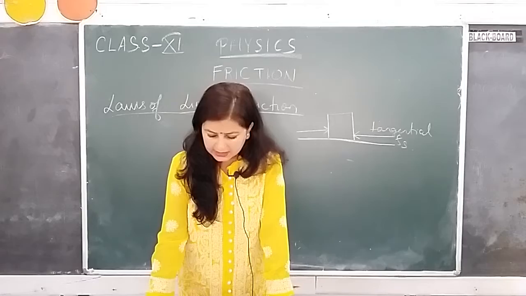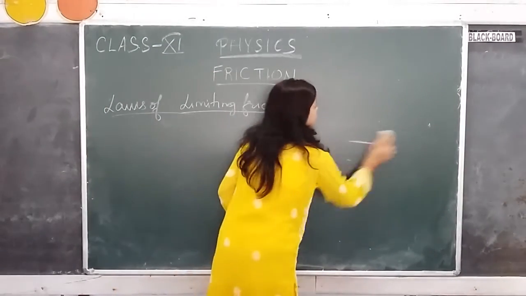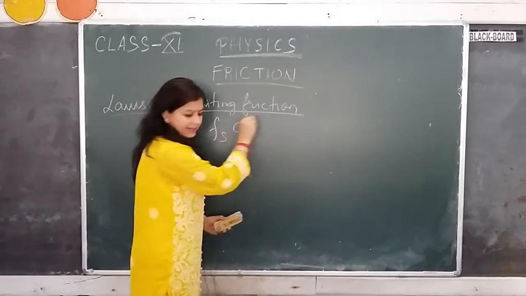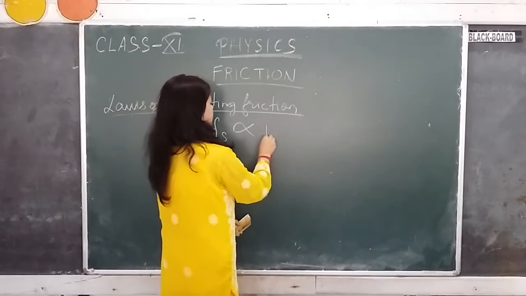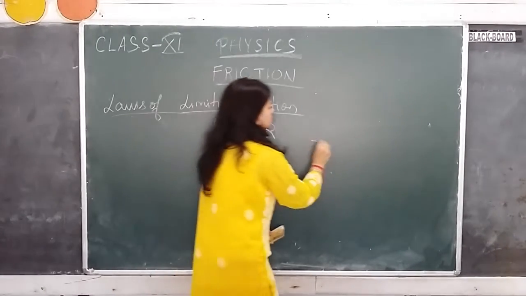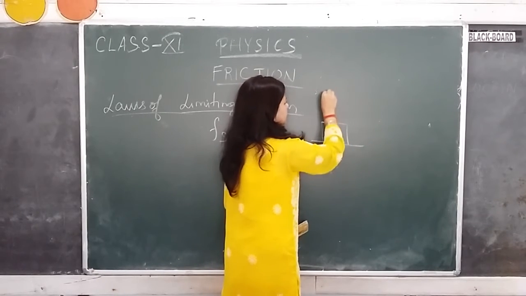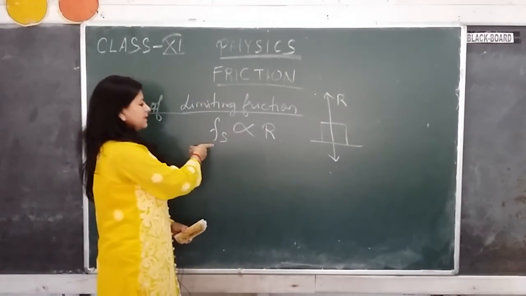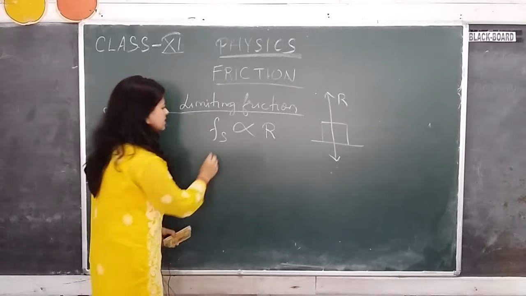And the last one: the limiting friction Fs is directly proportional to the normal reaction force. If you have an object, this will be the weight of the object, this will be the normal reaction force, and the value of the limiting friction will be directly proportional to the normal reaction force.